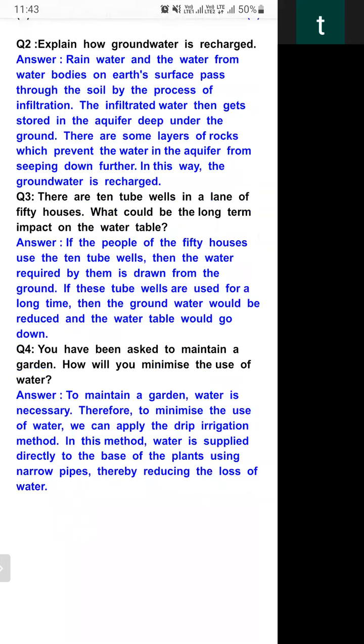The level of the water table will decrease; it will be depleted. We can use any word: decrease, goes down, depletion of the water table. We have discussed depletion of the water table.